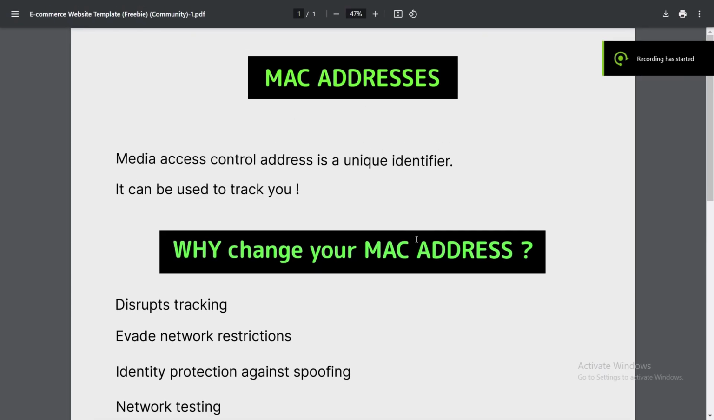Today I will be talking about MAC addresses. Why would you want to change it? And I'll also show you a step-by-step guide on how to do it yourself. Stick around. First, let's start with the basics.